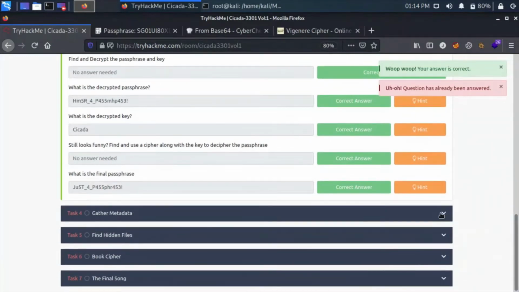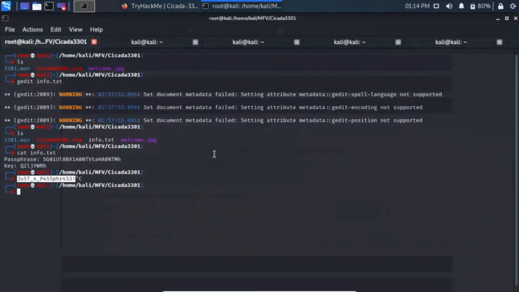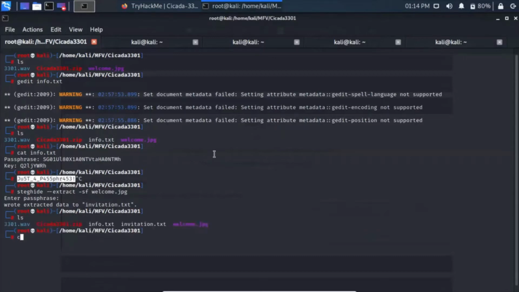So let's move on to task 4, which is gather metadata. Use the following password along with Stego tools and find this secret. Okay, let me see. Yes, we have it in our clipboard. So I know we can use steghide to extract information. The syntax is steghide --extract -sf and the file name, which we have, welcome.jpg. It also asks for a passphrase. We have that in our clipboard and it has extracted it to invitation.txt. Let's cat out this text file.